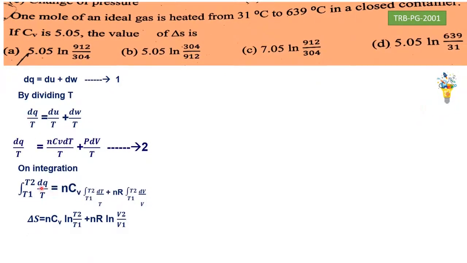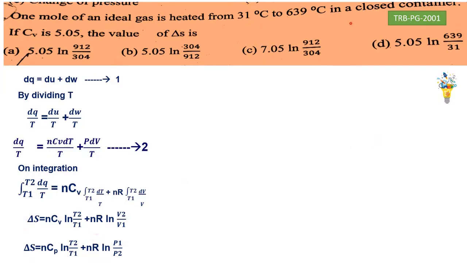So it is del S, the change in heat at constant, the change in heat in the reversible process. Del S is equal to nCv ln T2 by T1, upper limit by lower limit, plus nR ln V2 by V1. Okay, so this is the equation you get for the calculation of entropy changes. Del S equal to nCv ln T2 by T1. In case the heat capacity at constant pressure is given, the del S is equal to nCp ln T2 by T1, with P1 by P2 here, and V2 by V1 here. So you have to remember these two equations.